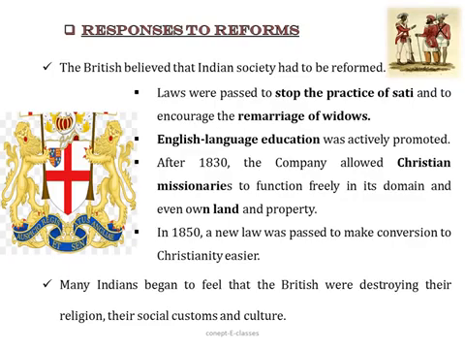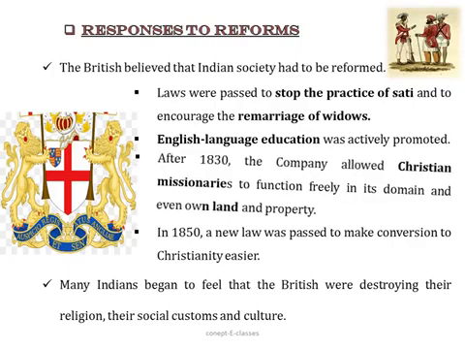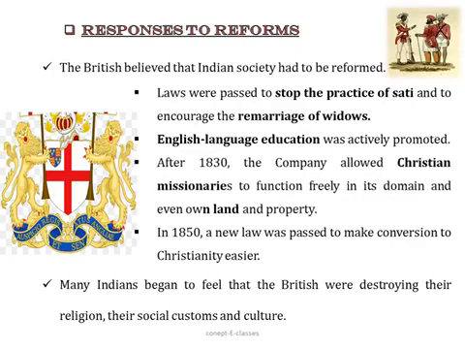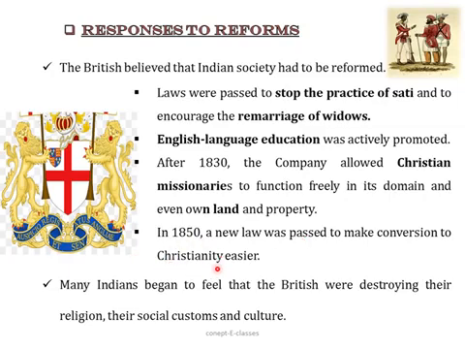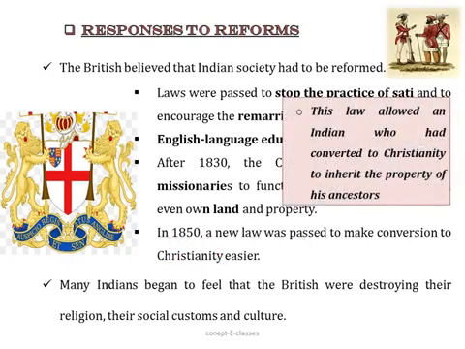English language education was actively promoted. After 1830, the company allowed the Christian missionaries to function freely in its domain and even own land and property. In 1850, a new law was passed to make conversion to Christianity easier. Now, what was that law?